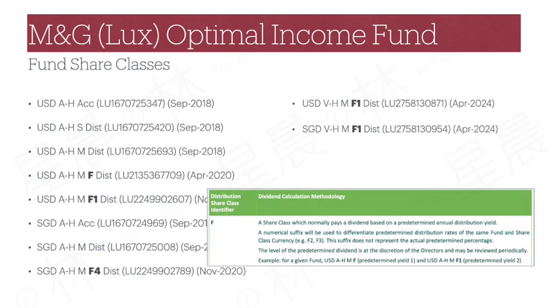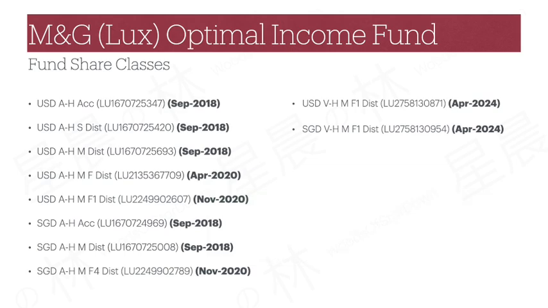The F, F1, and F4 refer to share classes that pay distribution based on a predetermined yield. In this case, this refers to share classes that are paying out higher than normal yields, which I will also elaborate more. Most of these share classes were launched in 2018 when the fund was incepted. There were a few higher payout share classes created in 2020 and as well in April 2024.